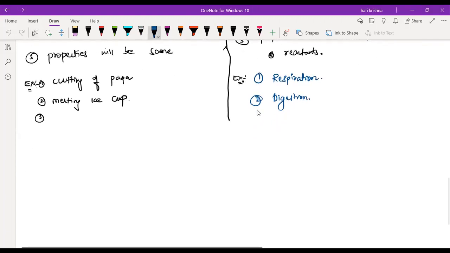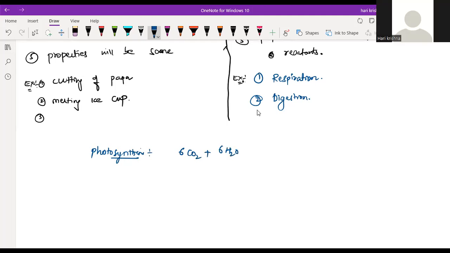Yes, sir. So can I write it here itself? Photosynthesis, what is the equation part? 6CO2 plus 6H2O will give rise to C6H12O6 plus 6O2, in the presence of sunlight and chlorophyll.